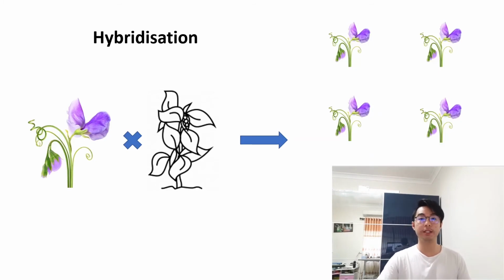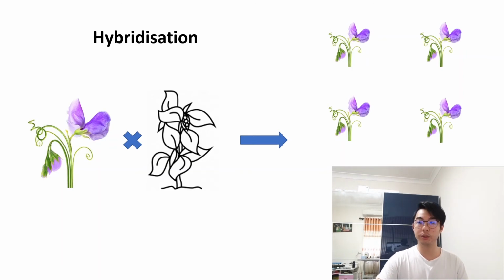So in another series of experiments, Mendel tried something different. Instead of artificially fertilizing two of the same plants, he artificially fertilized two different plants. So he tried to breed two true breeding flowers, purple flowers with white flowers. And this process we call hybridization. Okay.